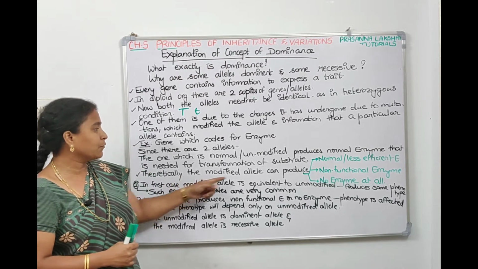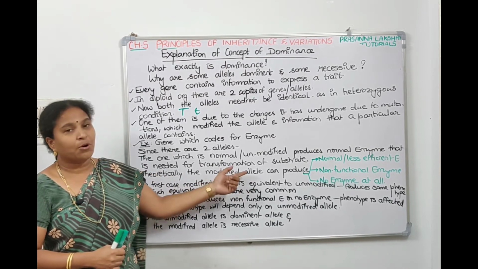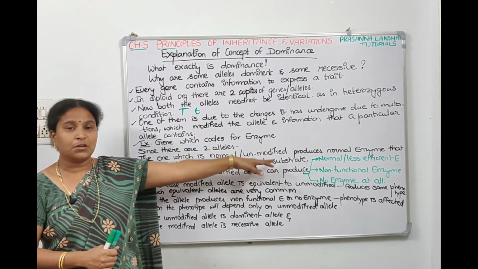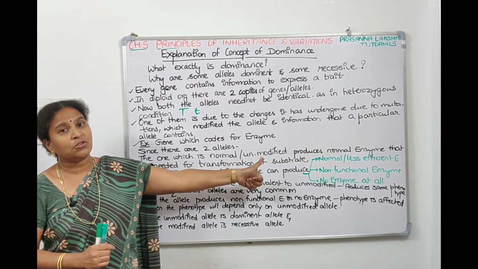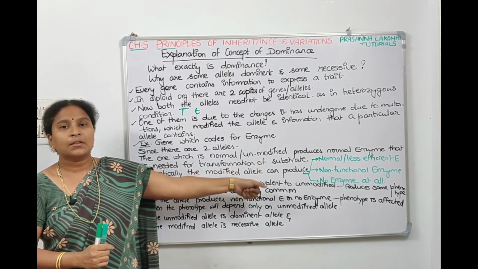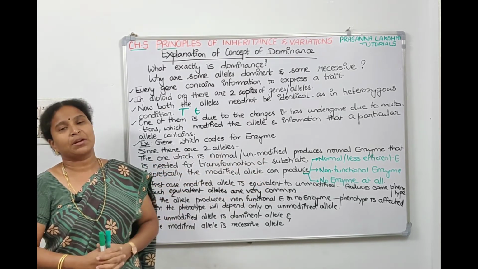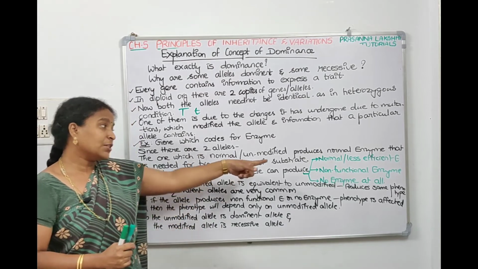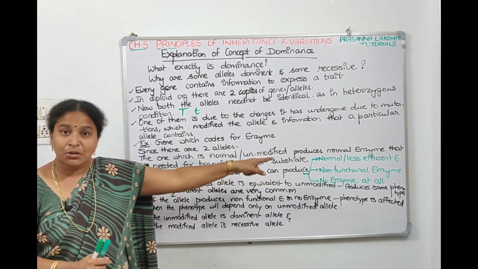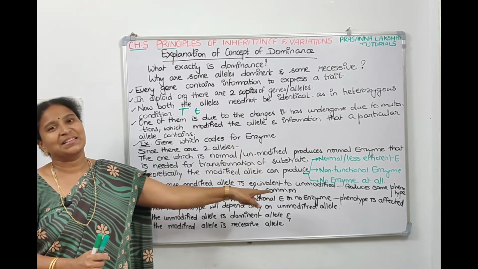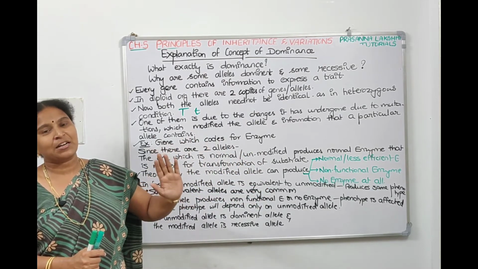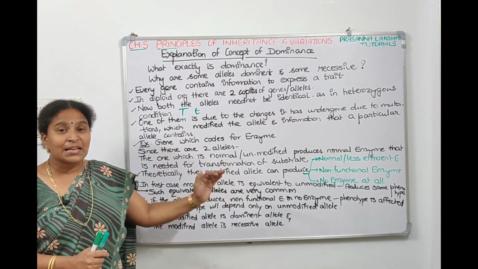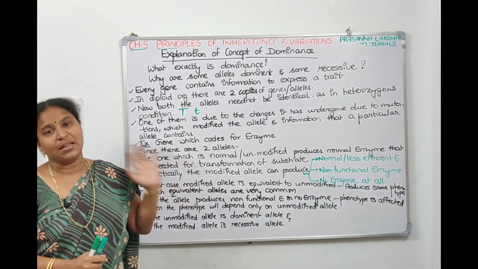So theoretically, the modified allele can make any one among these. The first, it can make a normal enzyme or a little less efficient enzyme. The second is a non-functional enzyme. The third is no enzyme at all. If you go with the first case, the modified allele is also making the normal enzyme, the enzyme will transform substrate into product, and such combinations are common in nature.